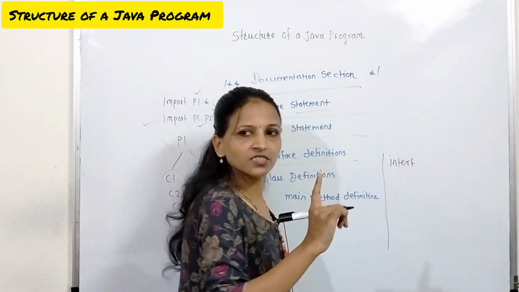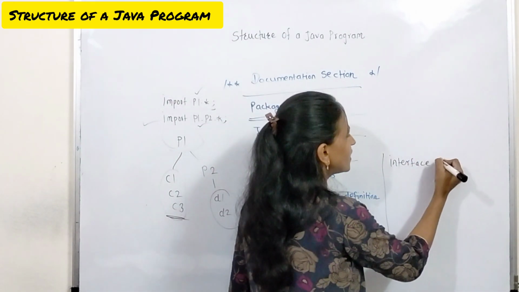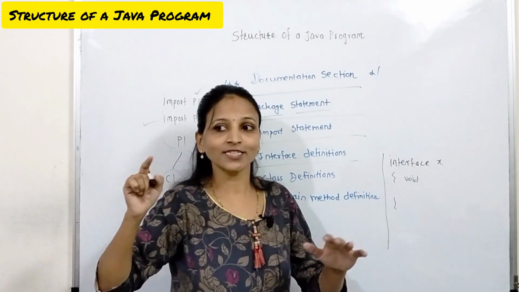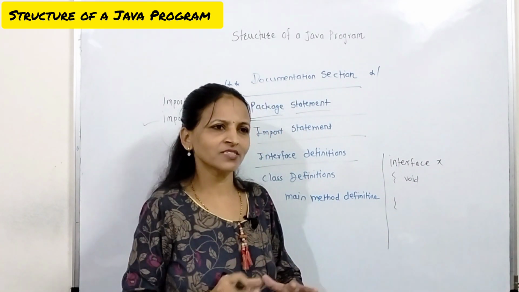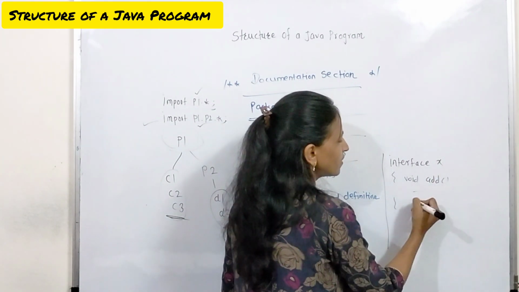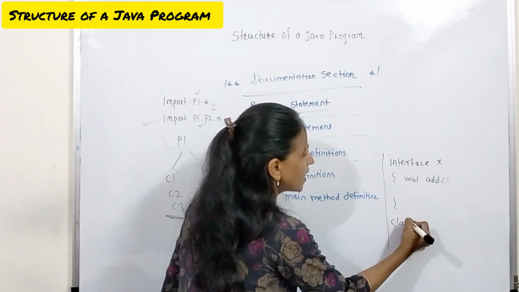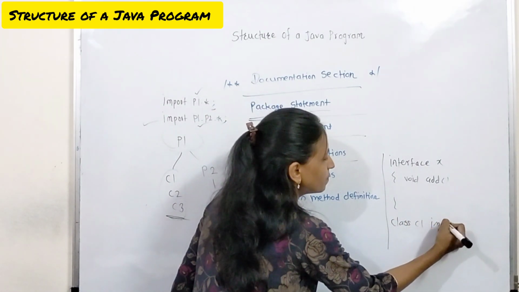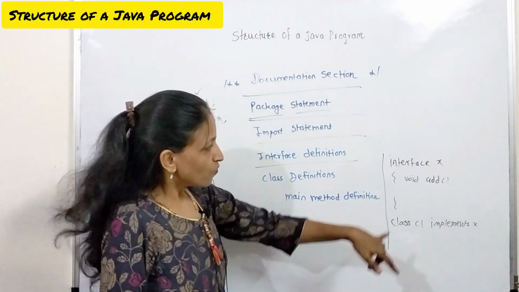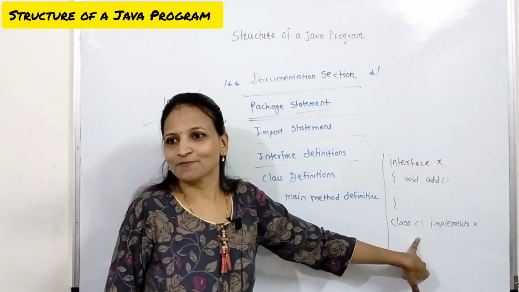Actually we have to see this interface concept totally in a separate session. Let's say interface X, and here we have written void add. I am not following the actual syntax here, I am just giving some idea about the interface. Void add is a method, suppose only one method I am writing. Let's say I have created class C1, and here we have to write implements X. What does it mean? Whatever is present in X, we have to define in this class C1.